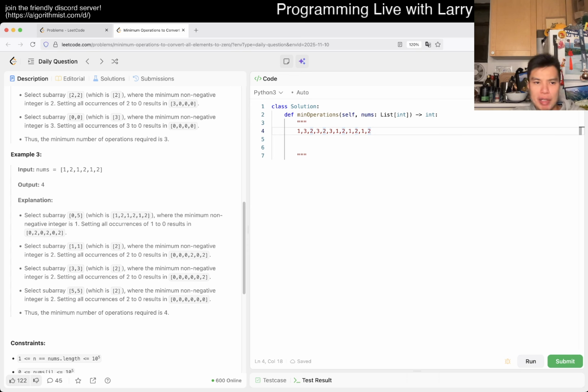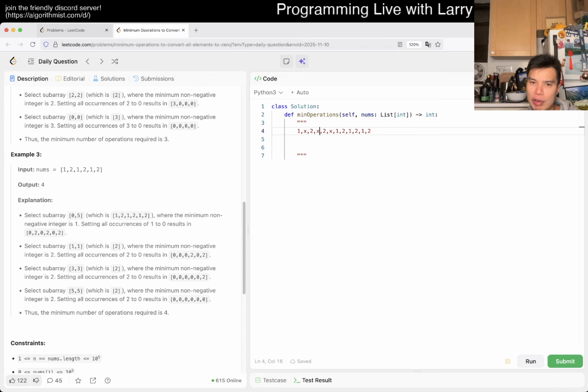Maybe we can think about it in reverse. That's my other idea. We look at this 3, and we look at all the 3s. We know that they're not connected, so that means they have to be done separately. And then as a result, you can just remove it. Like, you know that you'll later remove it, right?